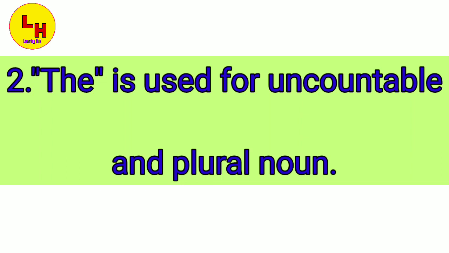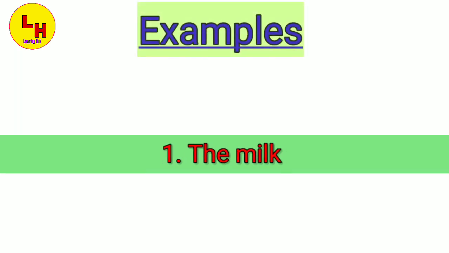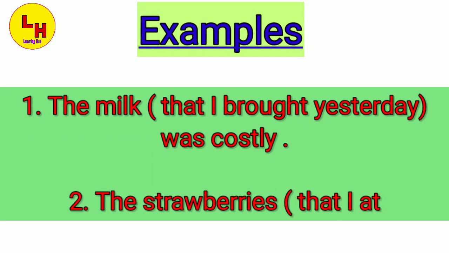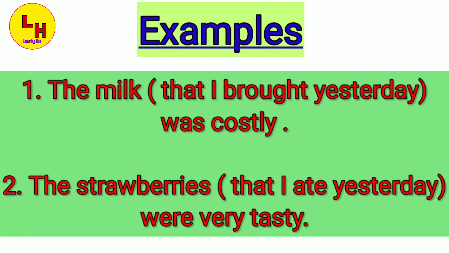The is used for uncountable and plural nouns. When we talk about uncountable words and plural nouns, before them we use the. So to understand it, let us see the examples. The milk that I brought yesterday was costly. The word milk is an uncountable word, so the word the is used before it.